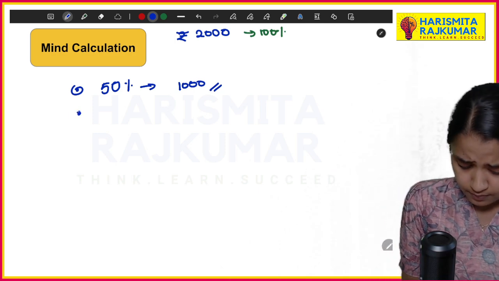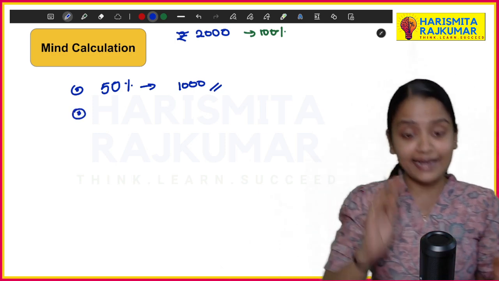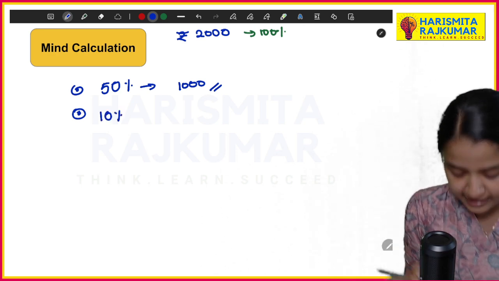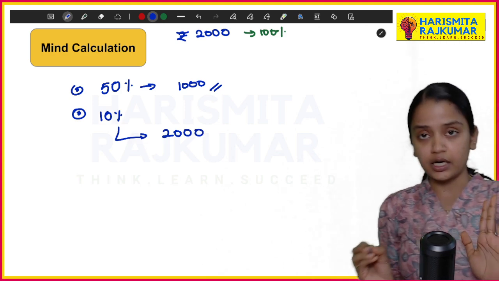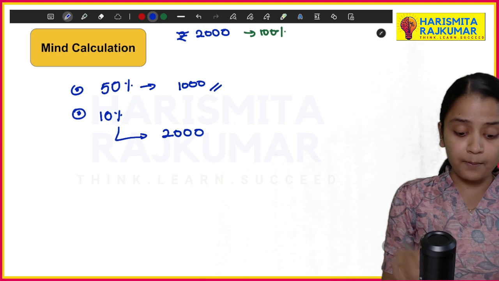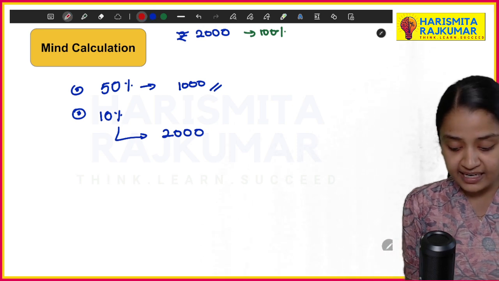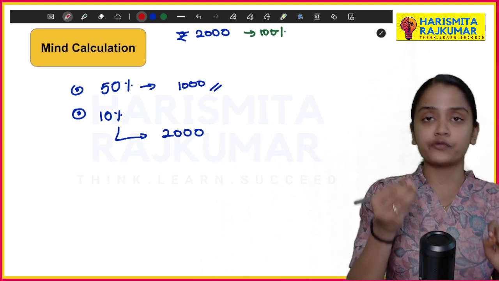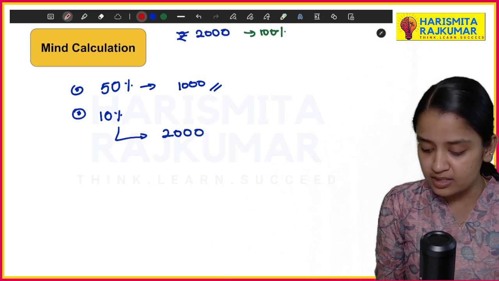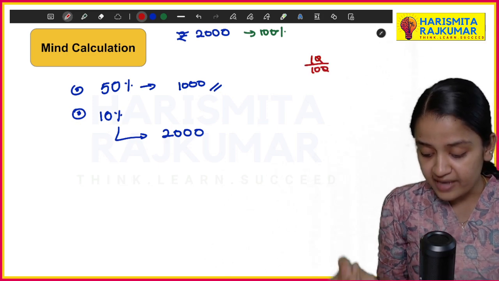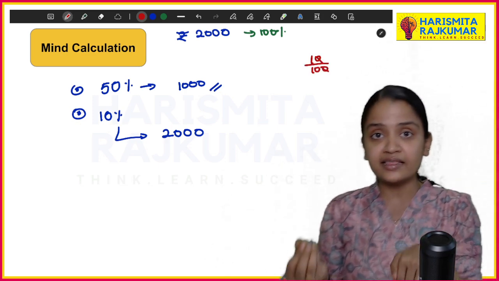I can quickly get the answer if I do mind calculation. Now, what if I tell you I want 10 percentage? Here's a trick. If you have the whole here, the method is, from the right hand side, since it is 10 by 100, you will basically have just 10 in the denominator.